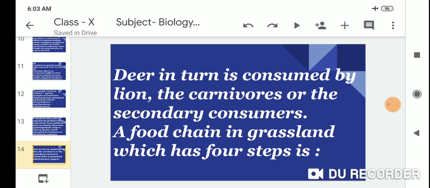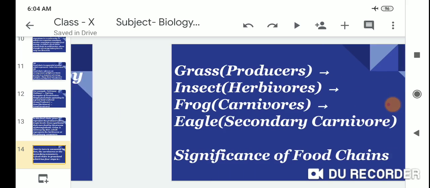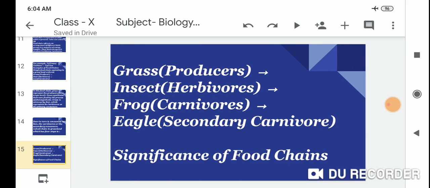Deer, in turn, is consumed by lion, the carnivores or the secondary consumers. A food chain in the grassland has four steps. The first one is grass, which is called a producer. Then insect, herbivore; frog, carnivore; and eagle, secondary consumer.